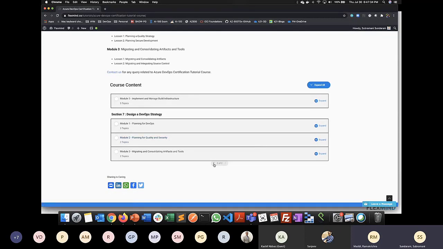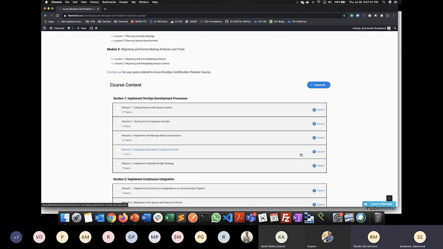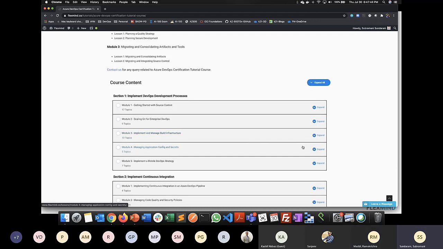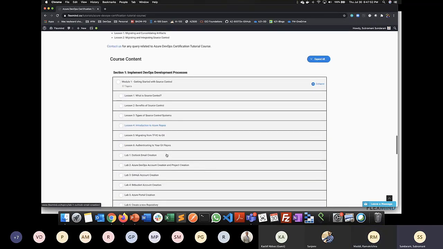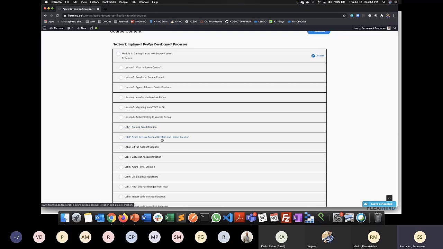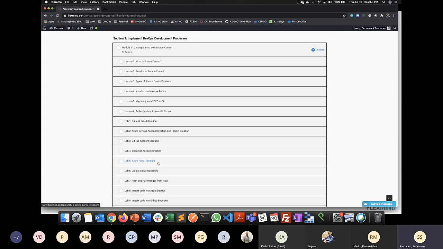No. That is where we have this first section. Here we need to create our own Azure account, and then they offer $200 worth of credit. Yes, exactly. You are going to learn on your own, depending upon your time and need, so you can choose your own things, like creating an Outlook account, an Azure DevOps account, a GitHub account, a Bitbucket account, and an Azure portal account. If you say you're not interested in Azure and you have an AWS account, you can still do that. You don't need to use only this or that.